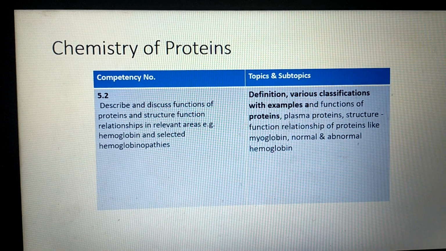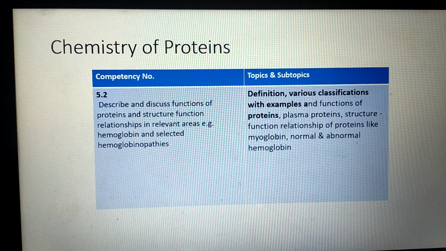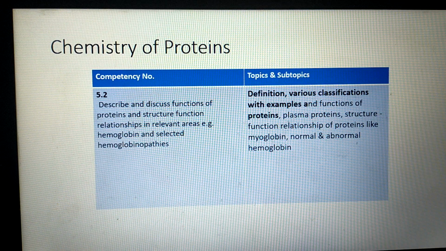Good morning, students. We'll continue the topic chemistry of proteins, competency number 5.2. Here today we are studying definition and classification of proteins with various examples.